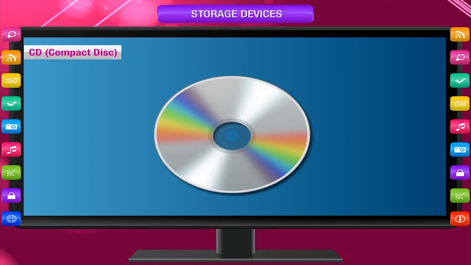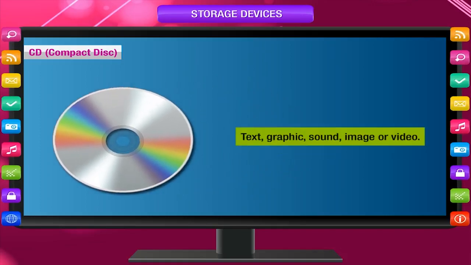CD, compact disc. A compact disc is a portable storage device and commonly known as CD. It is an optical storage media. It is a thin circular disc with a reflective metal coating and measures 4.7 inches in diameter. A CD can store 650 MB to 900 MB of data. That is much more than floppy disks. CDs can hold any kind of data. It may be text, graphic, sound, image, or video.